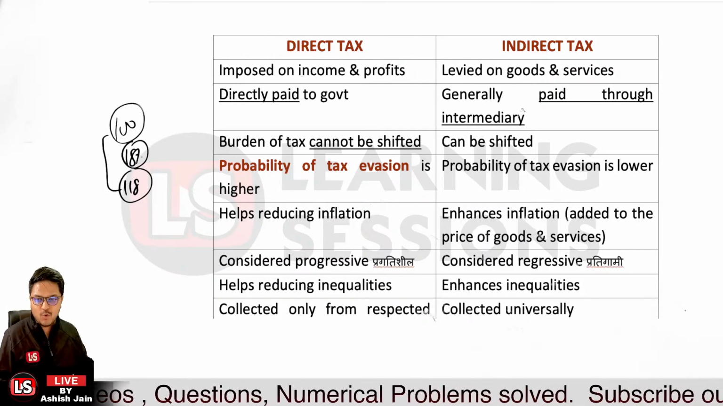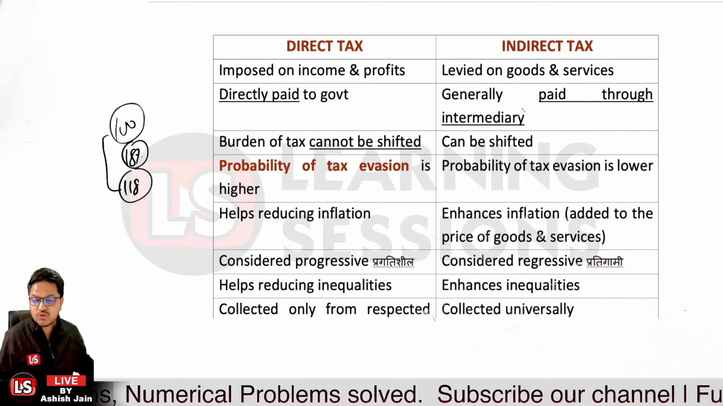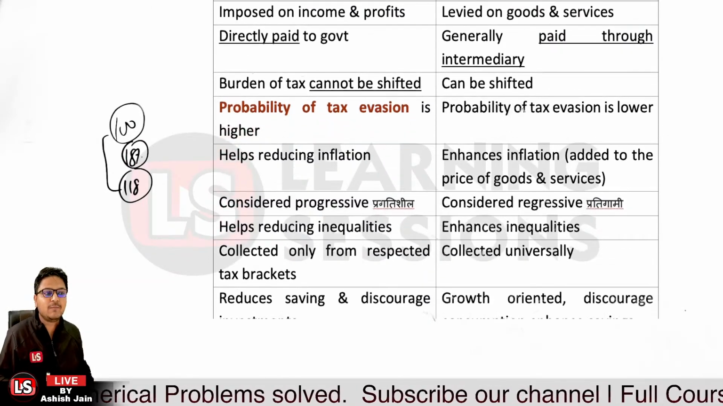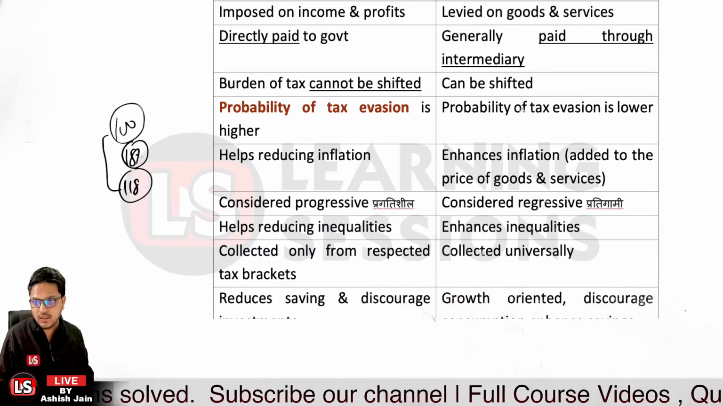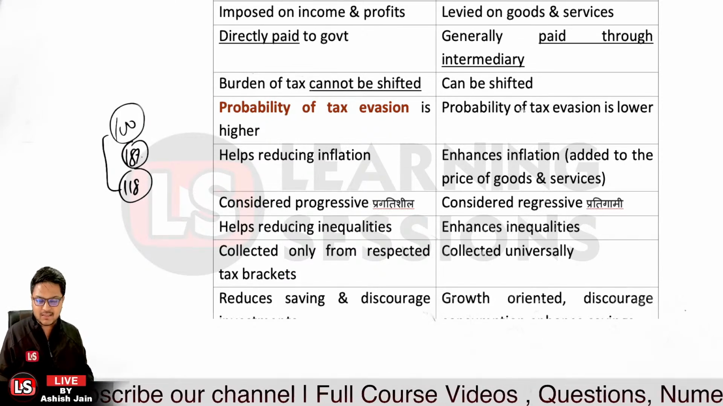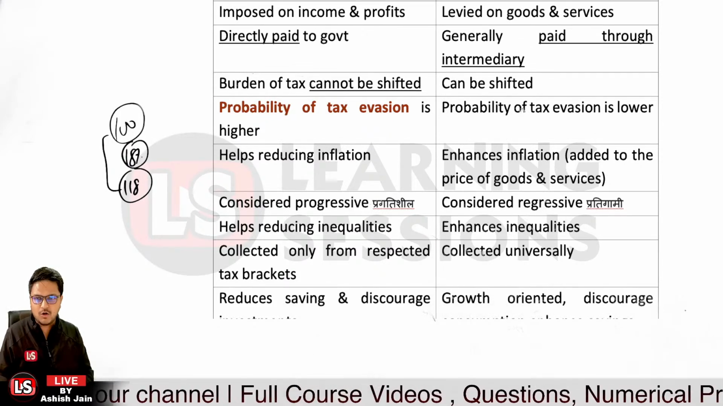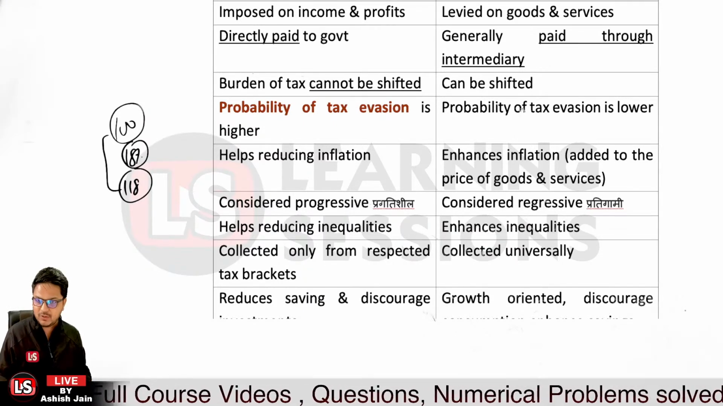And further, direct tax helps in reducing inequalities, whereas the indirect taxes enhance the inequalities, because only the person who has more money in the pocket will be able to buy and use the services, okay. And further, direct tax is collected only from respective tax brackets. Now the new slabs are available, and as per the slabs only you have to pay the tax. If you are earning rupees 1 lakh, you do not have to pay tax, because it is exempted up to a certain limit as per the IT Act, okay.